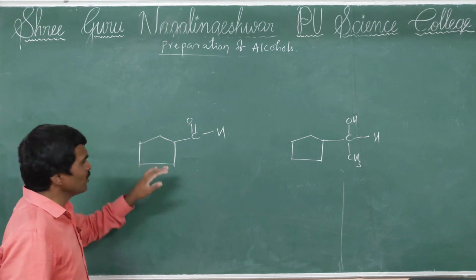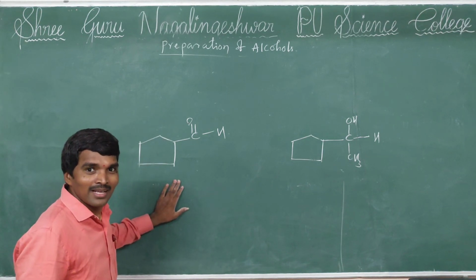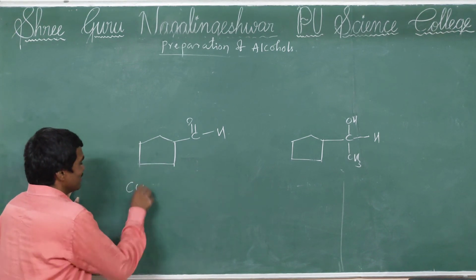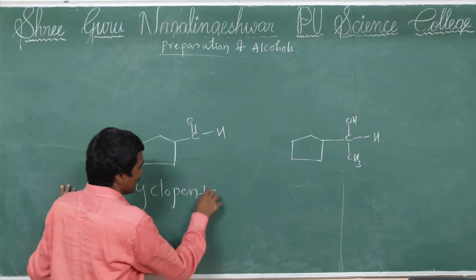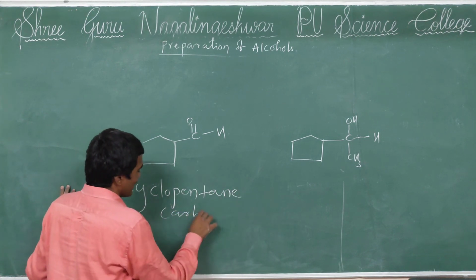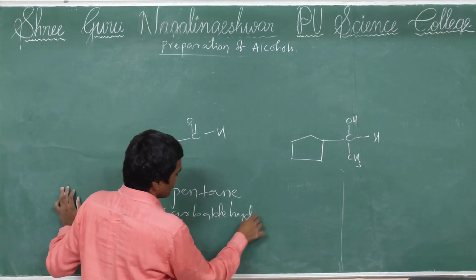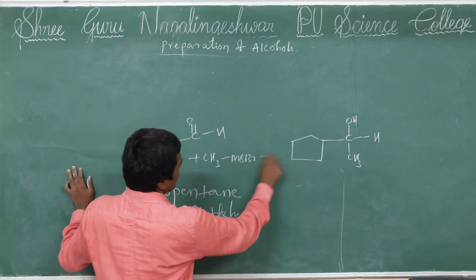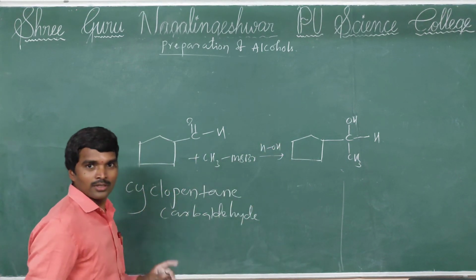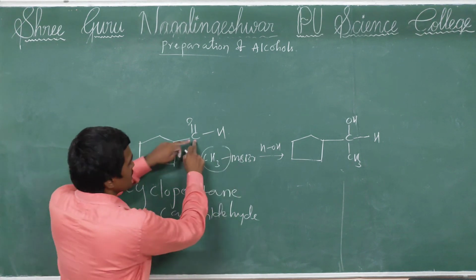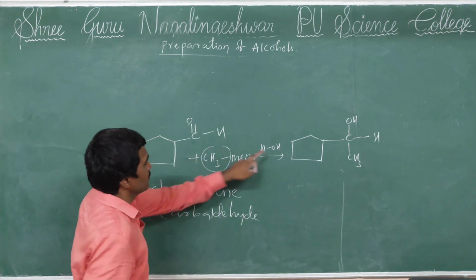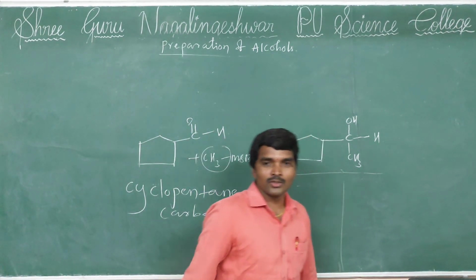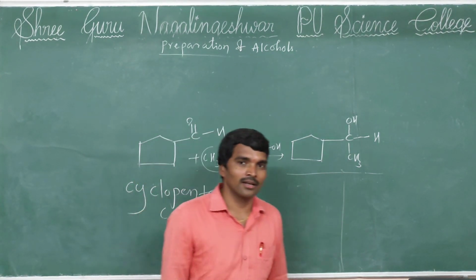See, this is, you know what is the IUPAC name of this compound? Cyclopentane carbaldehyde. What is that? You know? Cyclopentane carbaldehyde. See, this is reacted with the same methyl magnesium bromide followed by hydrolysis. So follow the technique. This methyl group is attached to the carbonyl carbon, and from water, hydrogen attaches to the oxygen, breaking the bond. So this will become the answer. So by using this technique, we can write any product.